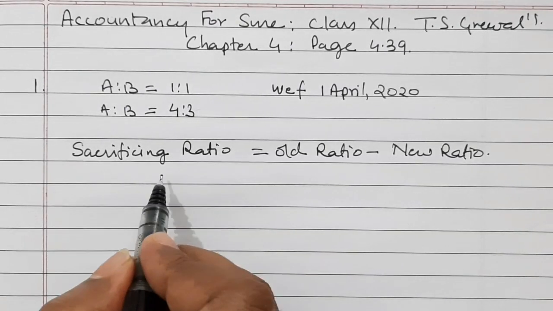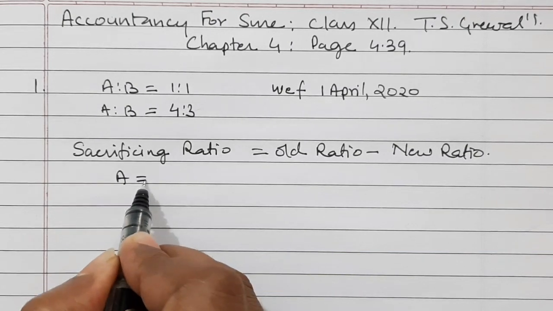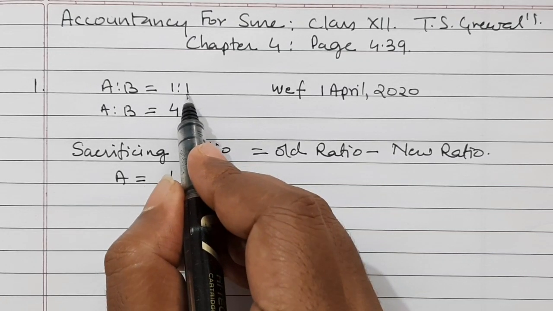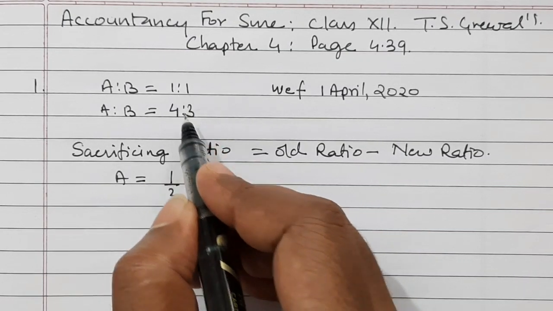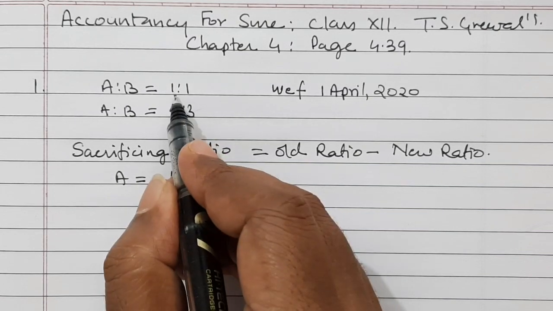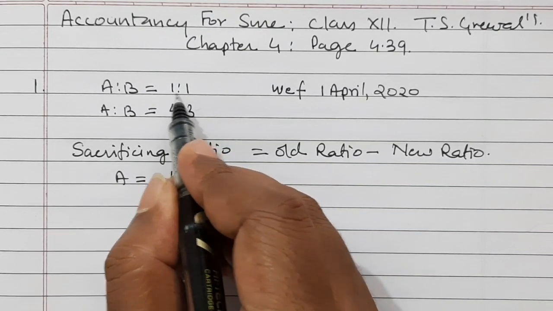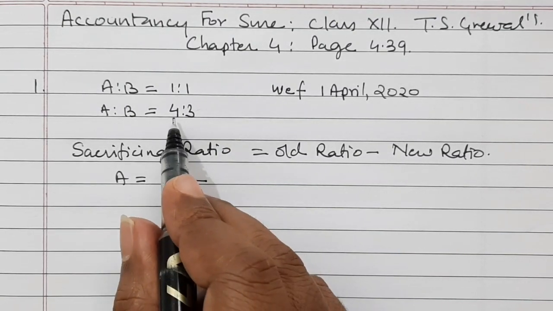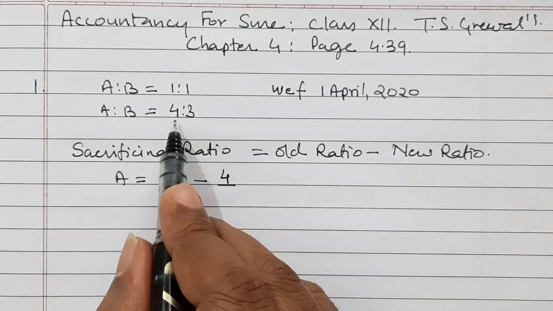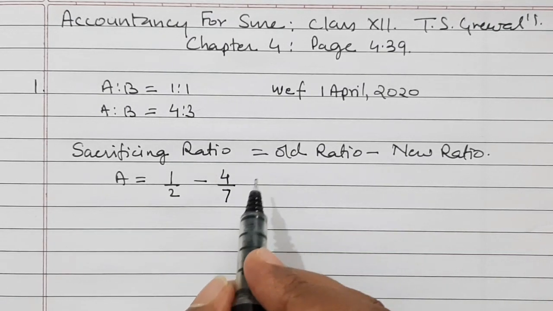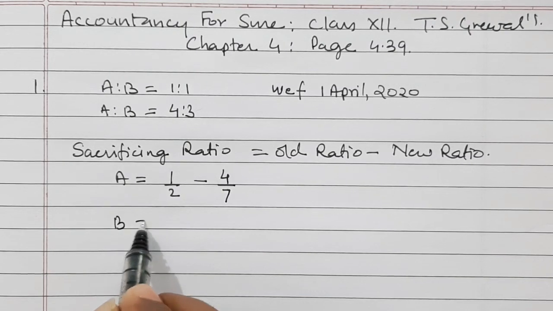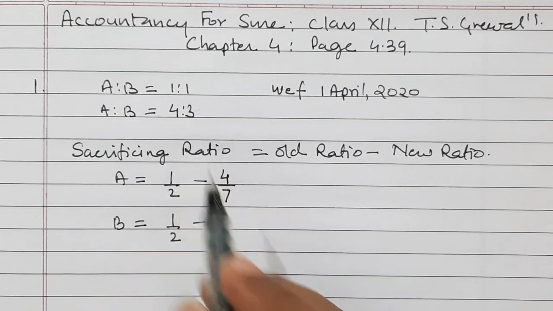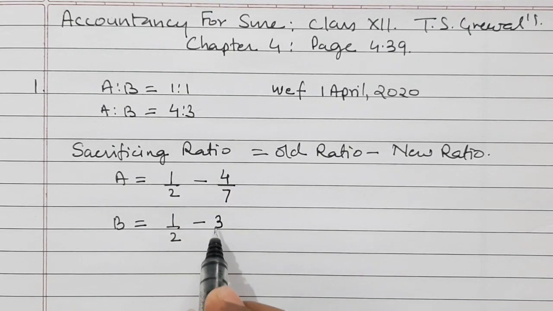So we will calculate sacrificing ratio for the first partner A. Old ratio is 1:1, so A's portion is 1/2. One belongs to A and the other one belongs to B. So in the numerator 1 and in the denominator the total of both ratios, 1 and 1, 2. So old ratio minus new ratio, 4 belongs to A divided by 4 plus 3, 7. And for B it is 1/2, the other one, minus the second ratio from the new ratio, that is 3/7.